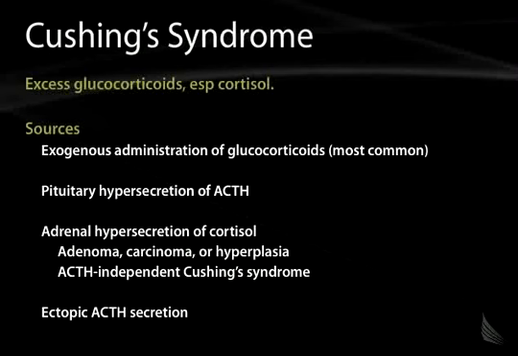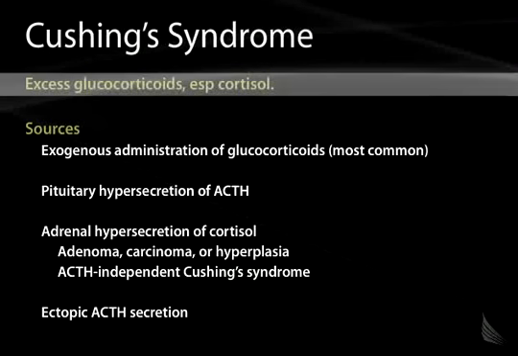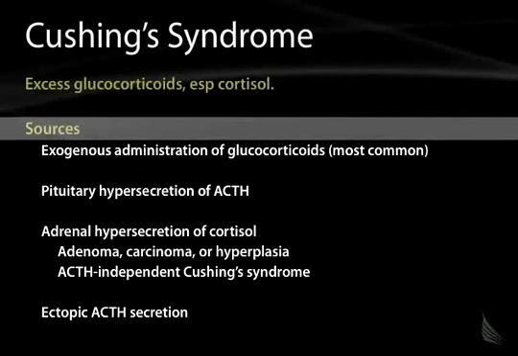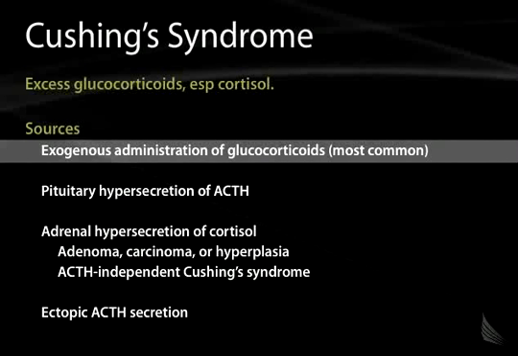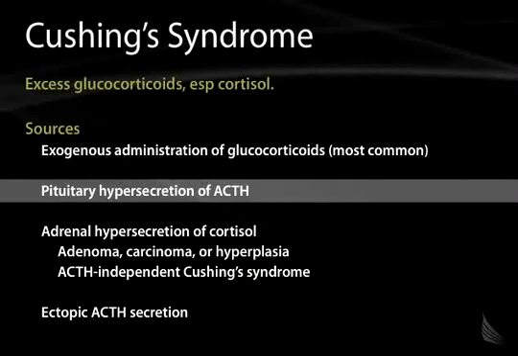Cushing's syndrome is a form of hypercortisolism. In fact, Cushing's syndrome refers simply to hypercortisolism of any etiology. Specific causes of Cushing's syndrome include exogenous administration of glucocorticoids, and this is in fact the most common. So iatrogenic Cushing's syndrome is the most common. These are primarily patients with rheumatologic inflammatory disorders such as rheumatoid arthritis that are chronically taking small amounts of prednisone or other steroids. Pituitary hypersecretion of ACTH is a very specific cause of Cushing's syndrome termed Cushing's disease.